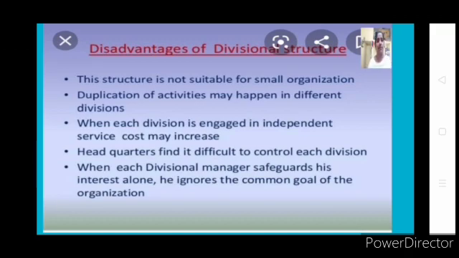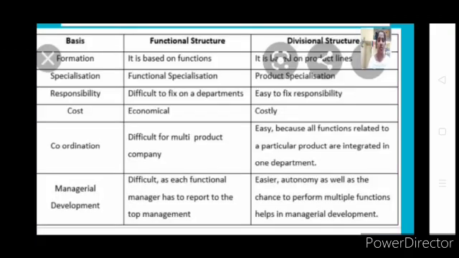Then we'll see the comparative state, the difference between your functional and divisional structure. It's important, you have to understand. If you can see the points of difference, it helps you to know the difference. So how is it formed? Basically, functional structure is based on functions, that is marketing, finance, production. Whereas your divisional structure is formed depending upon the products produced.